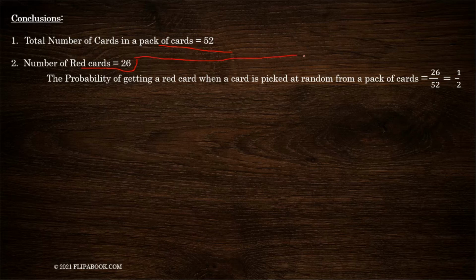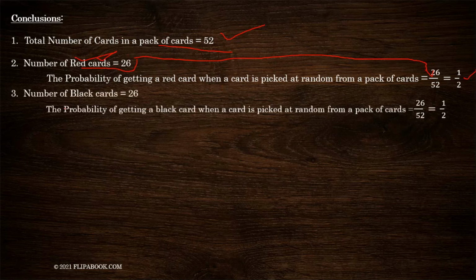26. Just replace it in the formula, because this is the number of cards favorable to the event of getting a red card. If any one of these 26 cards comes up as the outcome, we will get a red card. So there are 26 outcomes favorable to the event divided by the total number of cards, that is 52. This will give you 1 by 2 as your answer. So the probability of getting a red card is 1 by 2. Next, the number of black cards is also 26, and similarly the probability of getting a black card is also 1 by 2.